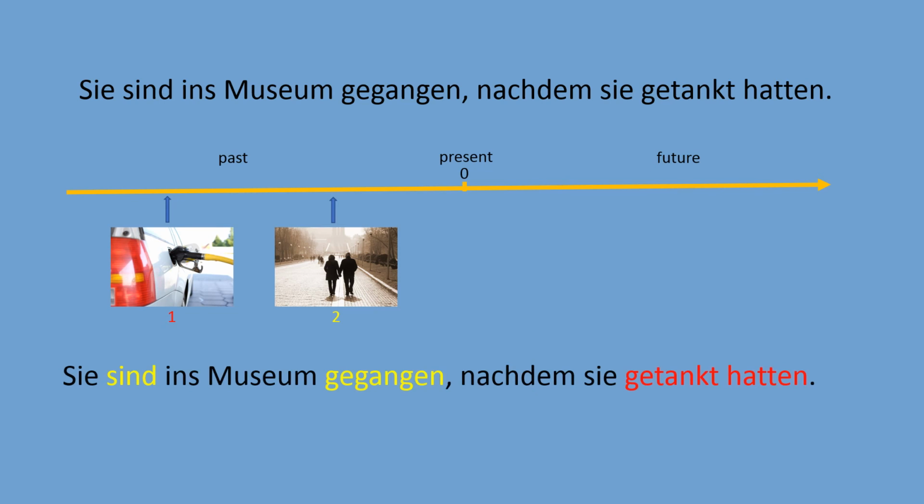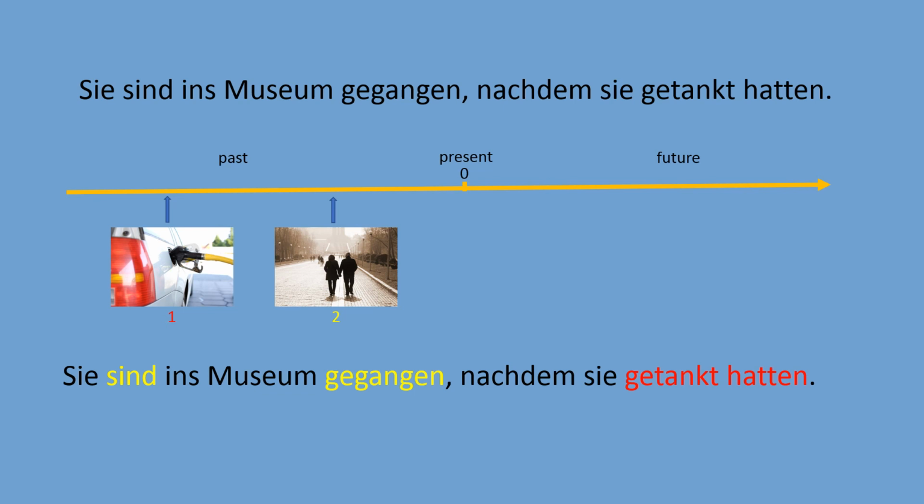So how do we represent it in the sentence now? Sie sind ins Museum gegangen, nachdem sie getankt hatten. Look, the first action, what they did first in the past, filling the car with fuel, is now color-coded red. I highlighted it red, and you see that I use the past perfect tense, getankt hatten.